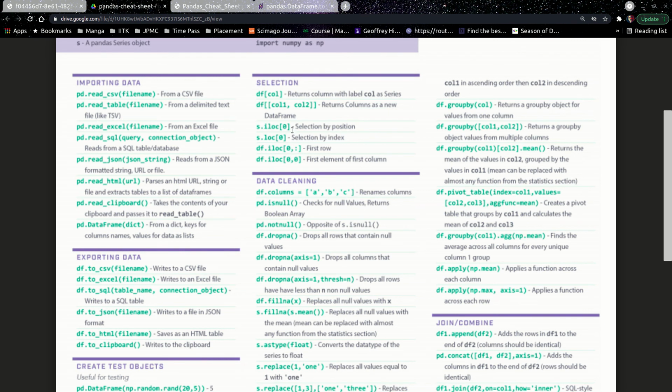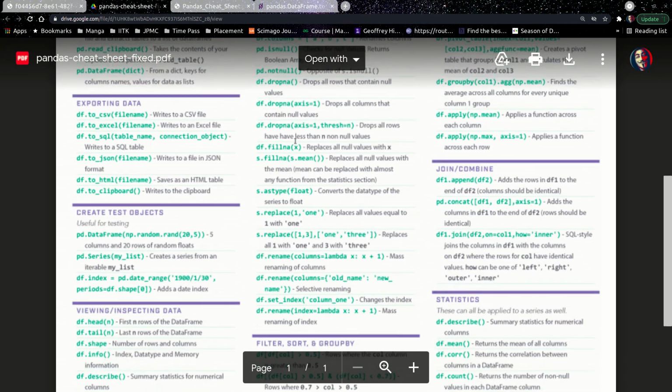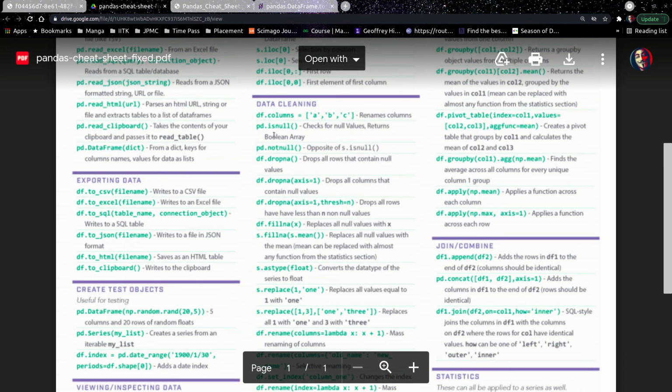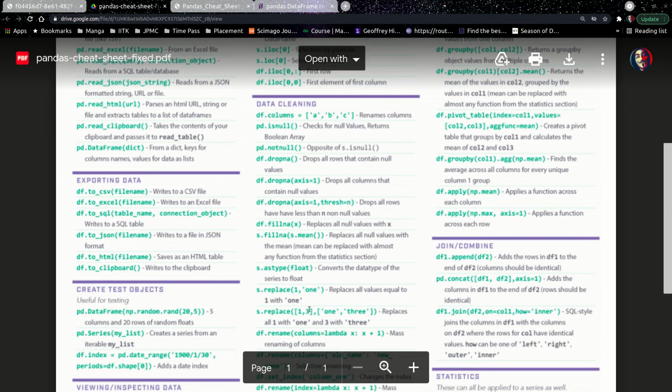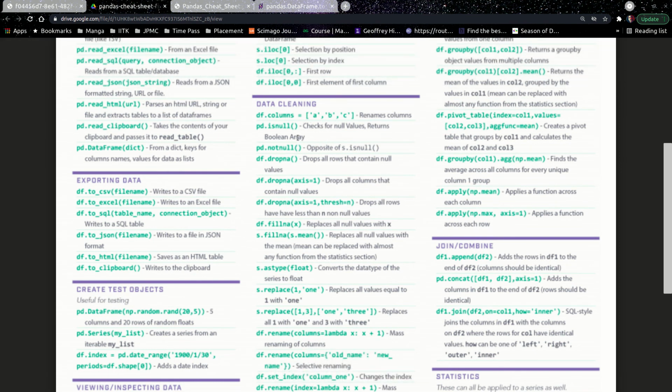As I said, these are for selections. When you're data cleaning, this is a very important area, so let's focus on it. We have df.columns, which is basically how we get the columns, right? So we can rename the columns specifically like this. df.columns gives you the columns, and you can also specify like this to change the column names, right?